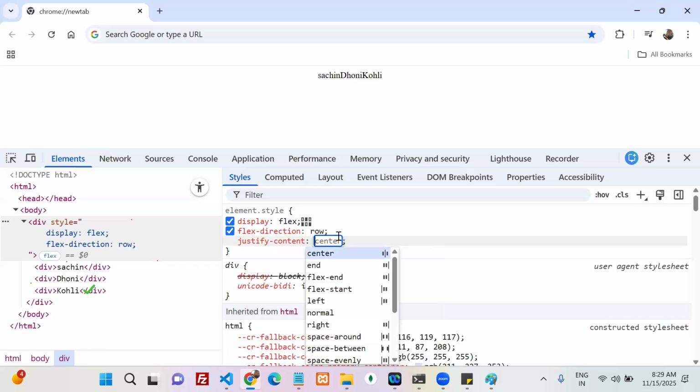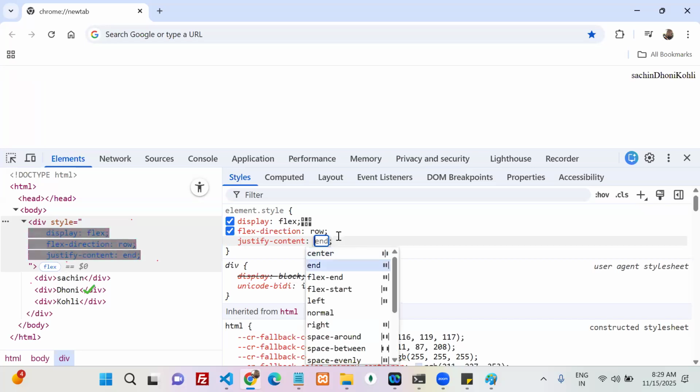If you want in the center, now see, on the main axis, my items are in the center or not? If you want end, end. If you want flex end, flex start. Now space around, see, okay, such in space around, how much is there? Same like Dhoni, same like Kohli or not? Space between, okay, space evenly.